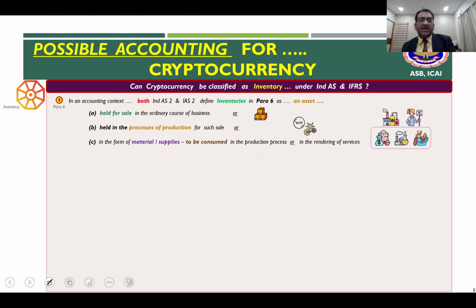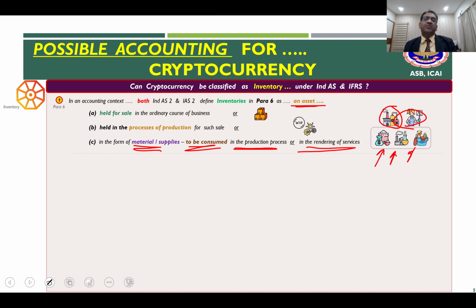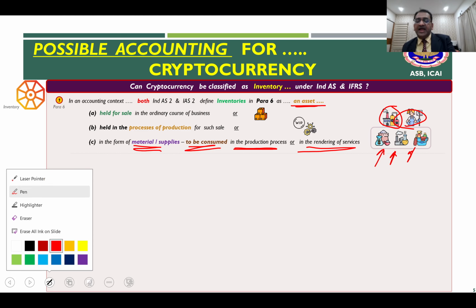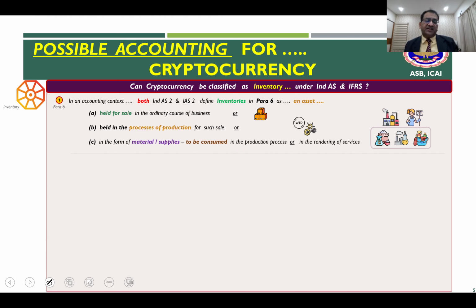Likewise, inventory is also an asset in the form of material or supplies, which is to be consumed subsequently in the production process or in rendering of services. So for example, if there is a manufacturing process or services are to be provided, then consumables, materials, supplies, all of these can potentially be classified as inventories.